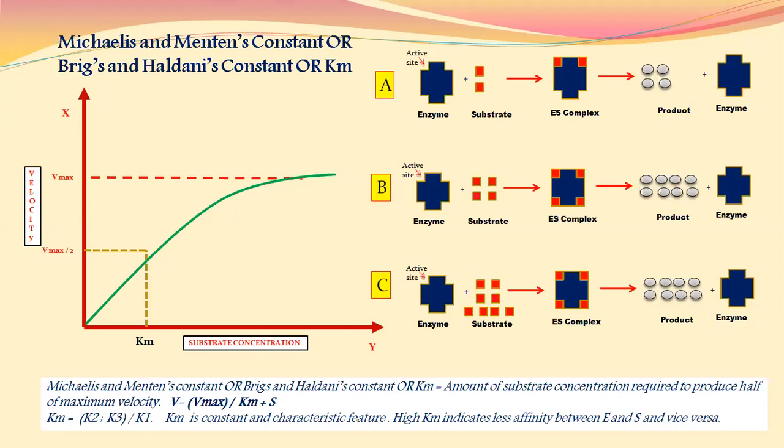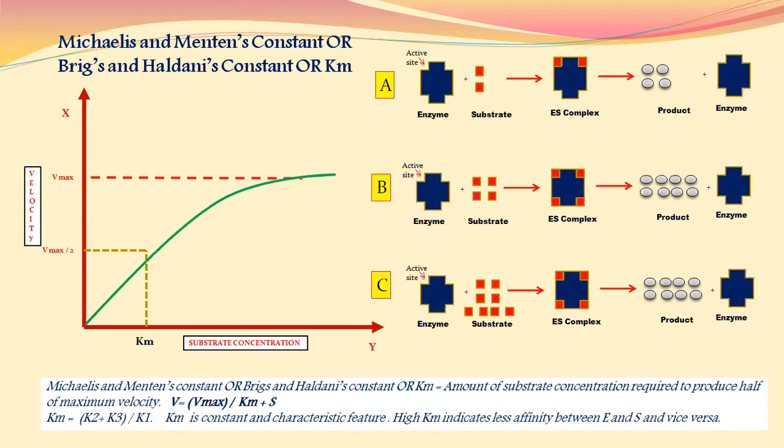If you compare the reaction C, 4 substrate molecules have not been utilized during this reaction and they get wasted. That's why capital B reaction has net efficiency than the capital A as well as capital C. Now this is the diagrammatic representation. Michaelis and Menten studied the same representation in a graphical manner.